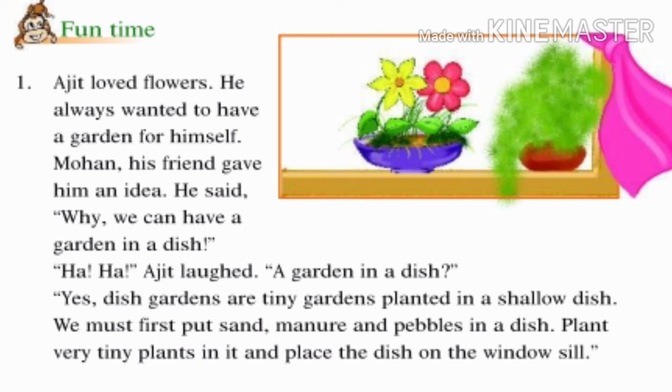See students, Ajit loves flowers, so Ajit wanted a small garden for himself. But he didn't have any place to make a garden, so his friend Mohan gave him one piece of advice. He said to Ajit, "Why don't you make your garden in a small dish?" So Ajit laughed and said, "A garden in a dish?" But Mohan said, "Yes, why not? You can plant small plants there and place that dish on the windowsill. For that you can use sand, manure, pebbles in that dish."